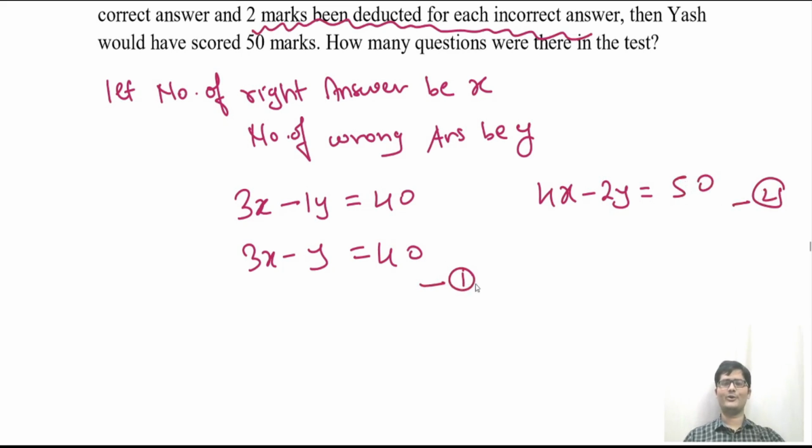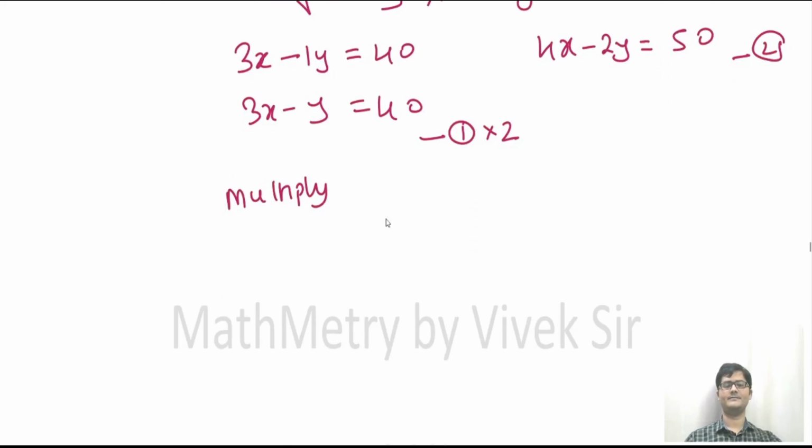As I can see, in equation 1 the coefficient of y is minus 1, and in equation 2 the coefficient of y is minus 2. So I'll make the coefficient of y the same in both. For that purpose I'll multiply equation 1 by 2. So this becomes 6x minus 2y equal to 80. Let this be equation 3.